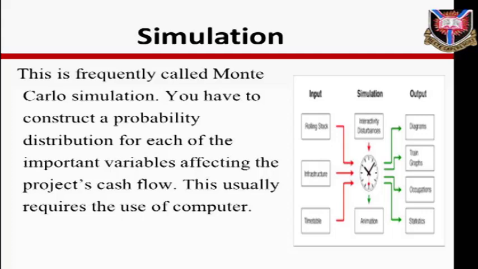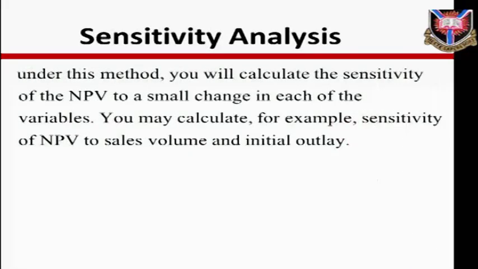Simulation. This is frequently called Monte Carlo simulation. You have to construct a probability distribution for each of the important variables affecting the project's cash flow. This usually requires the use of a computer. Sensitivity analysis. Under this method, you will calculate the sensitivity of the NPV to a small change in each of the variables.